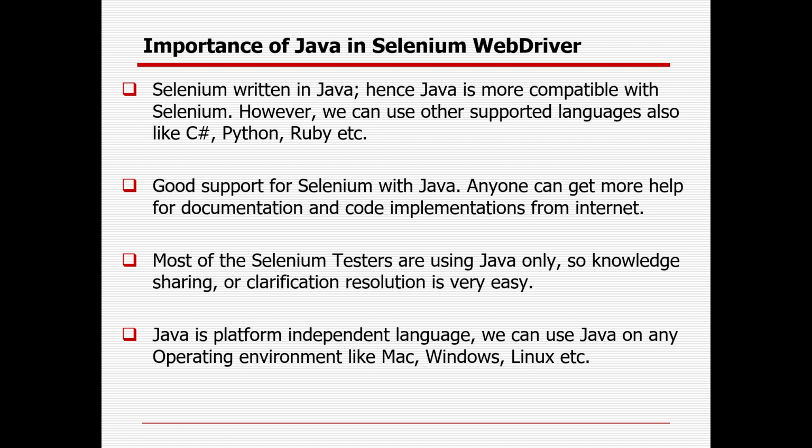So Selenium is compatible with Python, C#, Java, Ruby, etc., but still I could say that most of the projects still use Selenium with Java only. That is the reason it is very important to start your journey with Selenium with Java. Java is a platform independent language. We can use Java on any operating system. It can be Mac, Windows, or Linux, etc.